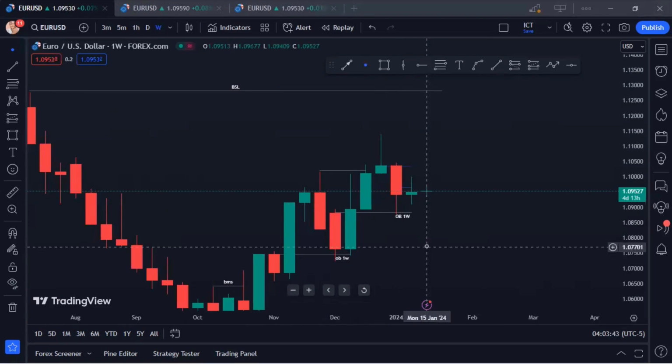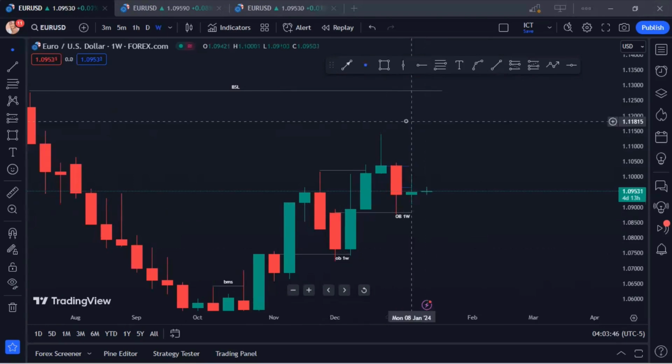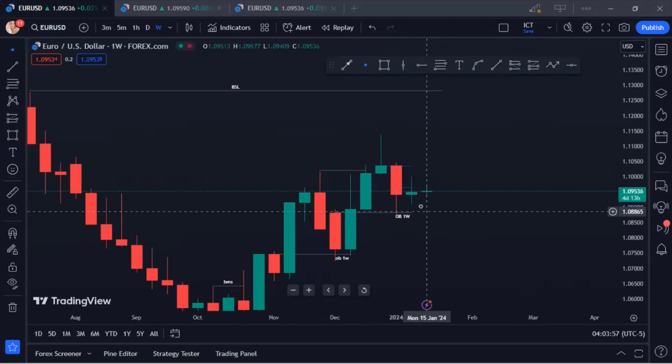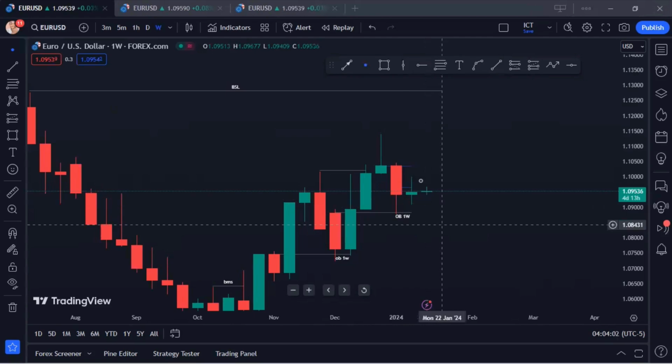downside. You understand? Since we are expecting price to expand to the upside, we don't expect to see price take out the previous week low. You do understand? So I don't expect price to take out this previous week low. It can actually do that, but once it happens, that means it is a change of direction. You understand? So that's it.